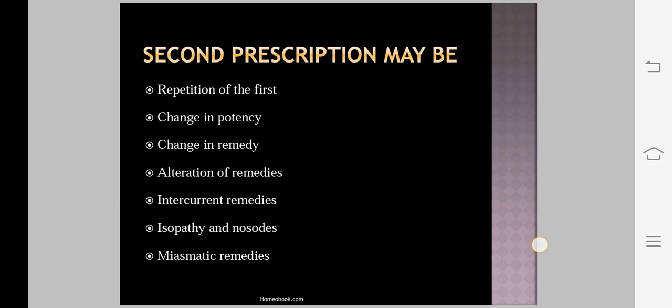Then the next type is change of plan of treatment. So what is the indication for change of plan of treatment? That is, when the symptoms of another miasm have come into prominence with disappearance of symptoms of the previous miasm treated. That is, when there is a change in miasm, in that case you have to change the plan of treatment. So these are the different indications of different types of second prescription.